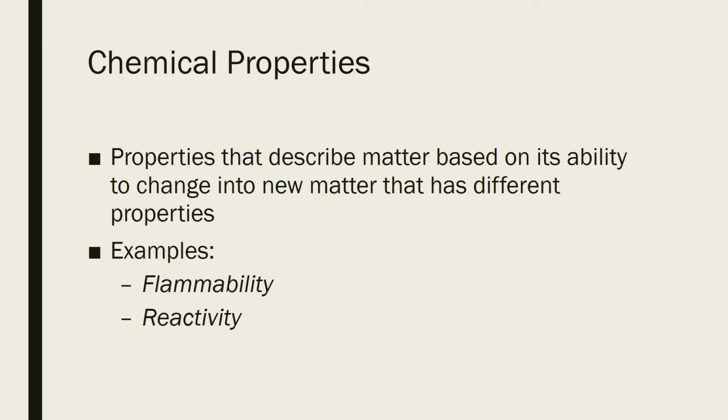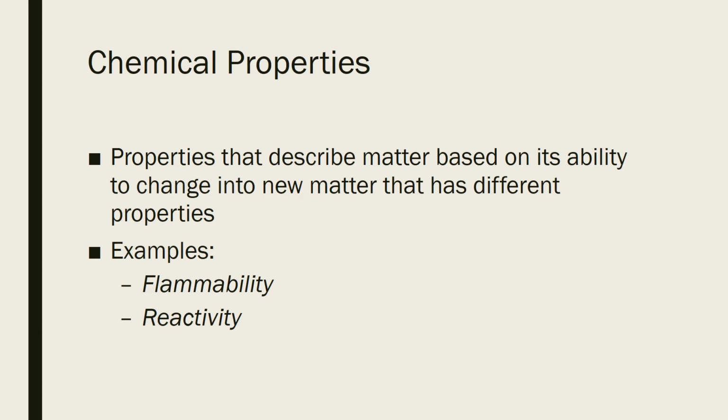Reactivity: if something is reactive with something else, let's say something's reactive with water, which means if it comes in contact with water, it's going to spark a chemical reaction. If it is reactive with water, that is its chemical property because it's going to trigger a chemical reaction. Another one would be toxicity, the ability to be toxic to something, the ability to poison something or harm something.